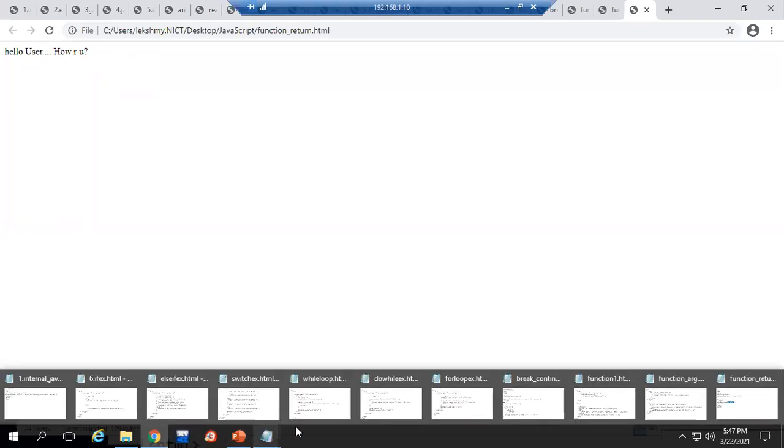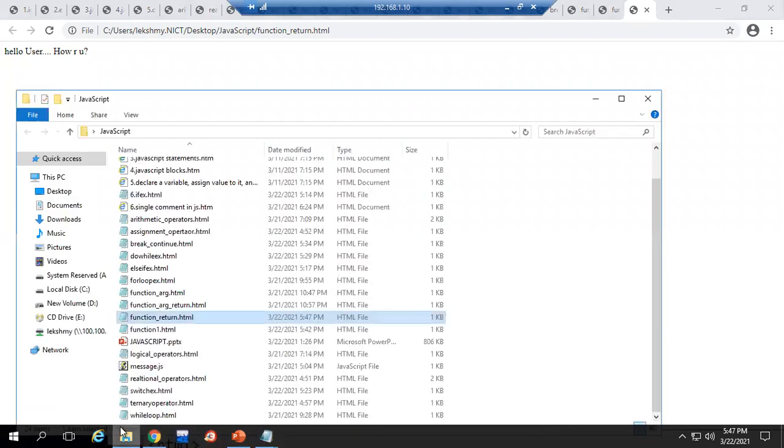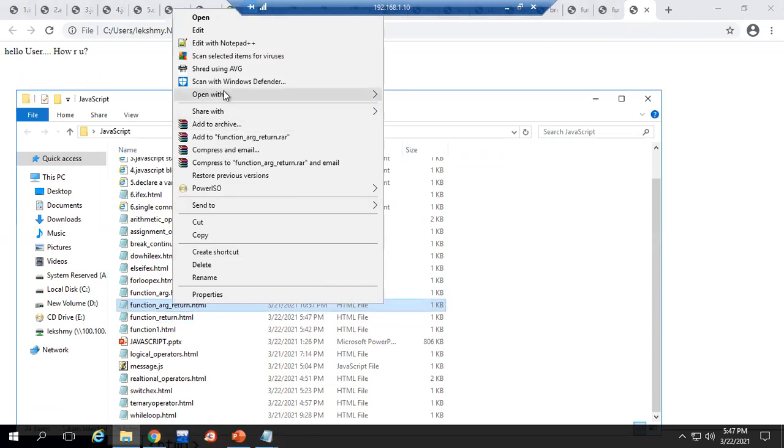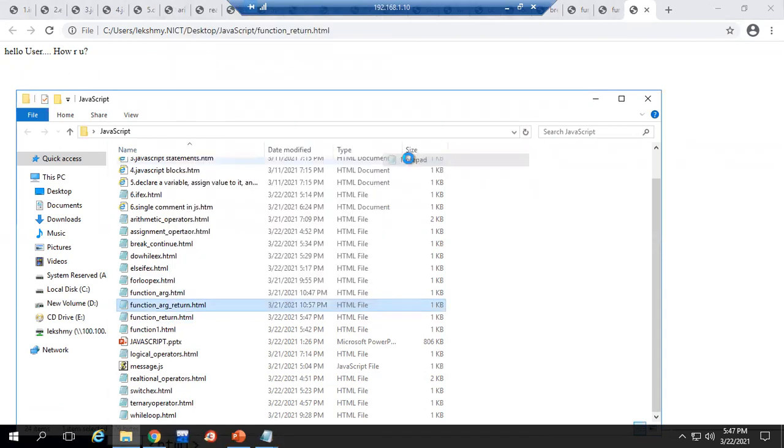Here no button, nothing. Without that also we can create it. Any doubt in these things? So now this function is a return type function. Now the last type: we are passing parameters and it is returning a value also.